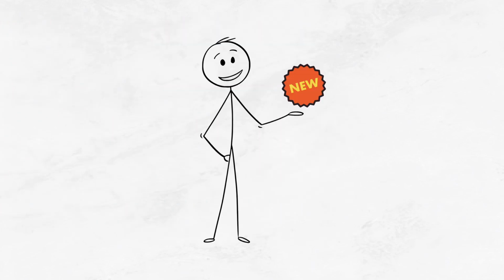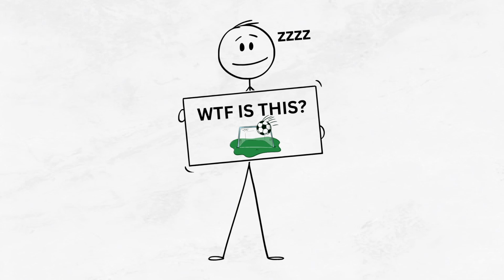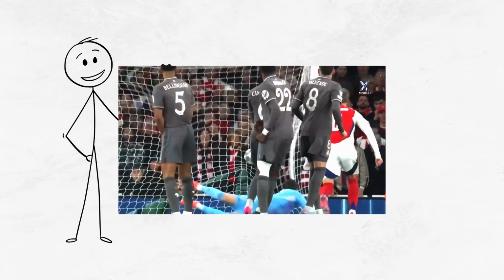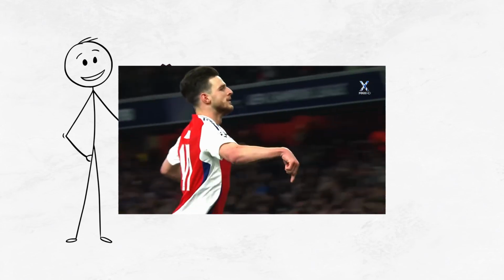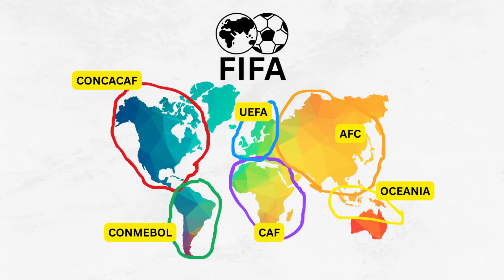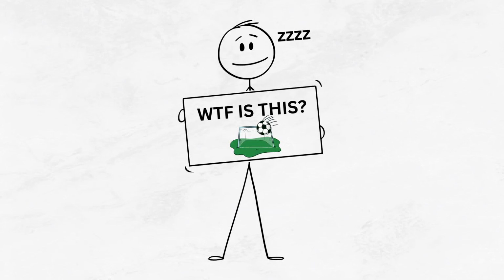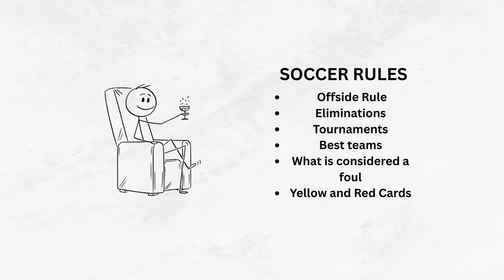I know it is hard to find interest in a new sport since there is usually a large knowledge gap, especially when talking about a sport that is not culturally present in your country. So this video is for those people interested in football, or better known in the United States as soccer. I will show you the general organizational structure of how soccer is played around the world, so we can close this knowledge gap together, and you can start enjoying the game instead of trying to figure out what is going on. If this video does well, I will go more in depth about more specific rules in other videos.